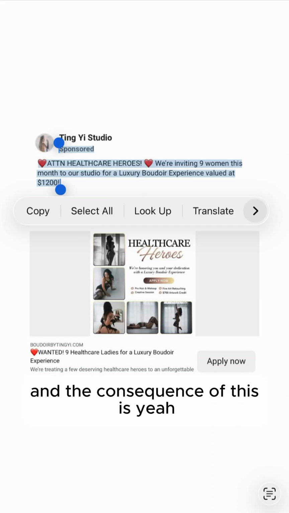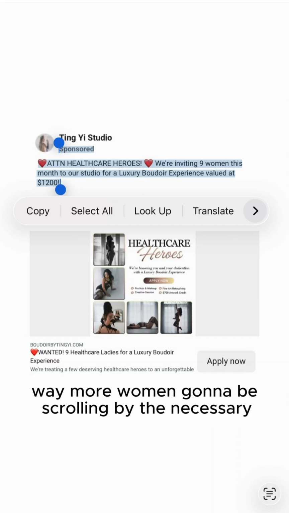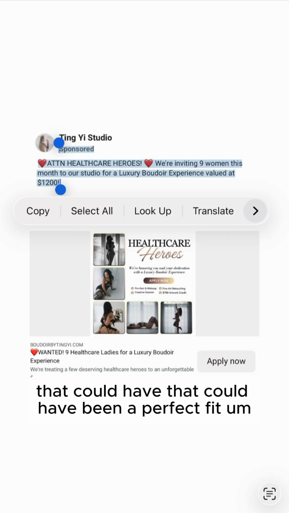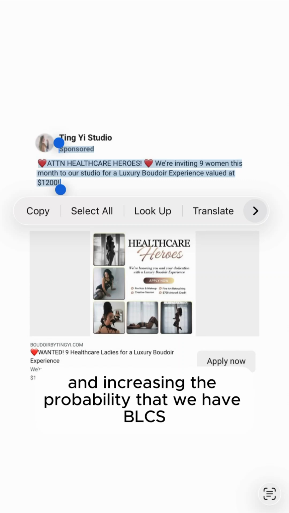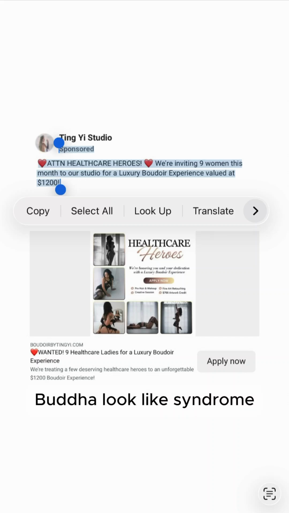And the consequence of this is, way more women are gonna be scrolling by than necessary. That could have been a perfect fit. But they're scrolling right on by, pulling our unique CTR under 6% and increasing the probability that we have BLCS, Boudoir low click syndrome.